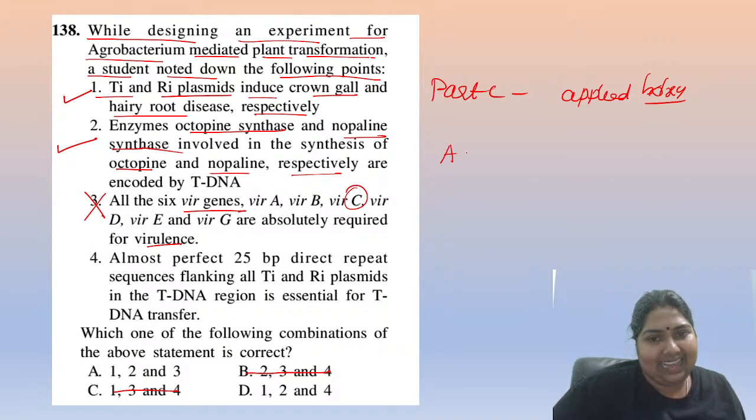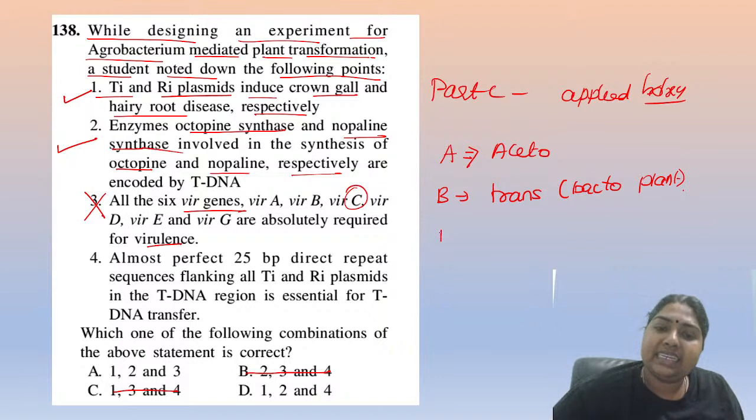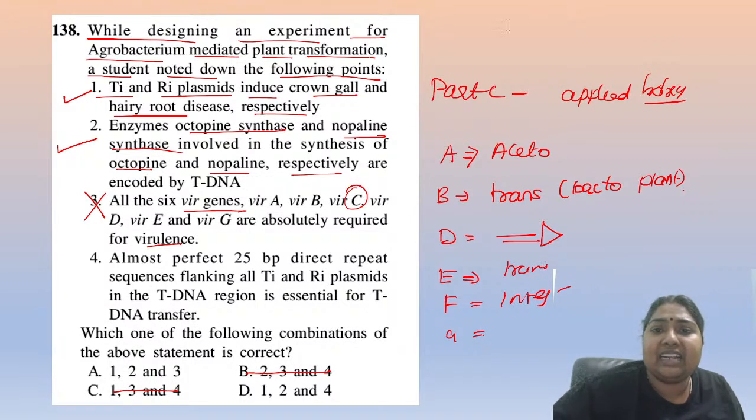No. A is helpful for binding your acetosyringone. B is helping in the transport from the bacteria to the plant cell. That is the role of B, isn't it? D is going to protect your DNA. That is D. Yes, absolutely. E is also helpful, and F is also helpful for integration. E is helping in your transport and F is signaling and integration. G is also important. We could have seen G also. But C, there is no such Vir C. Absolutely.